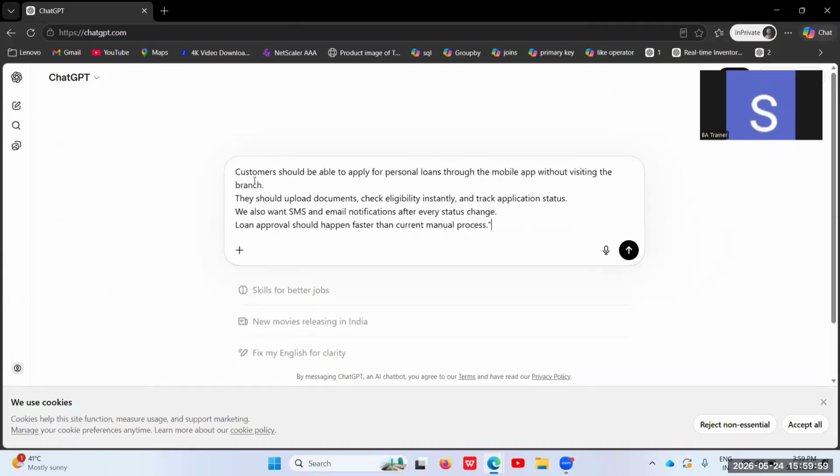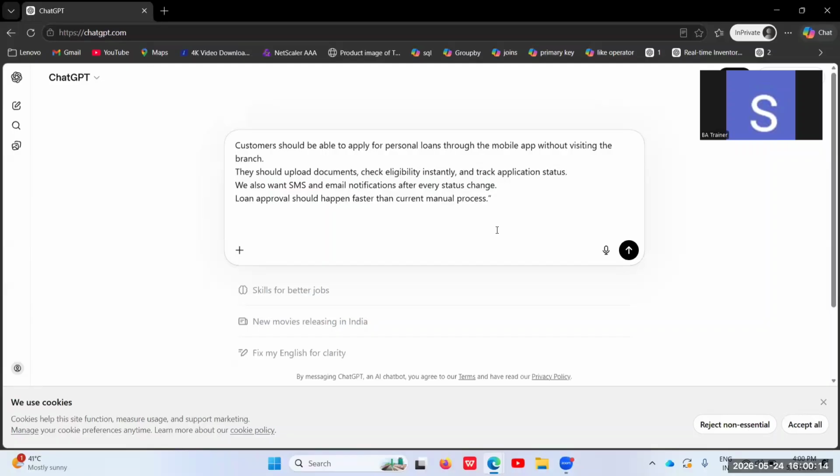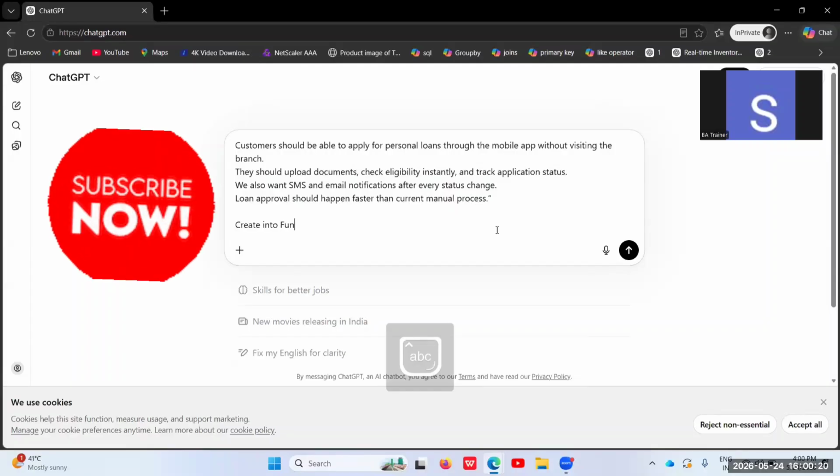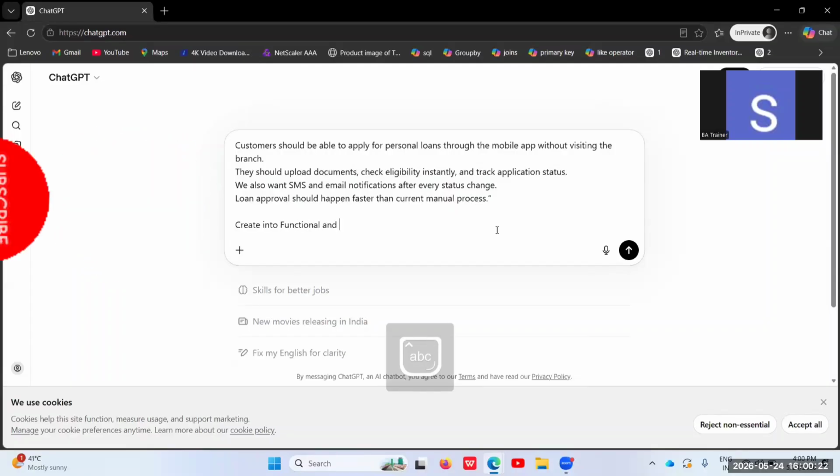Now it's time for me to convert it into the functional and non-functional requirements. Imagine that converting the requirements which I captured would take time, but I would like to automate it using AI. So I will tell the AI, create functional and non-functional requirements.